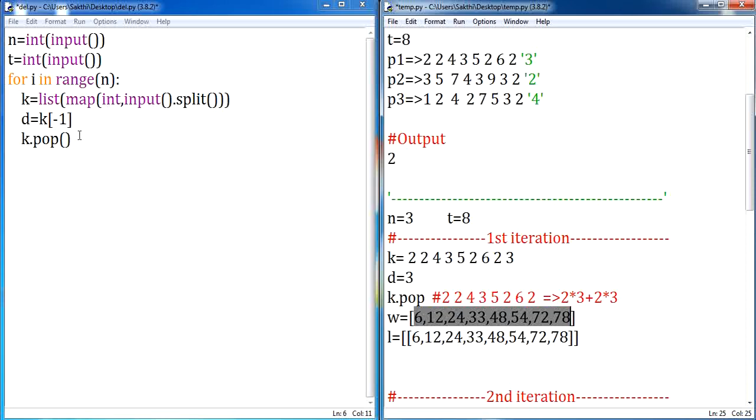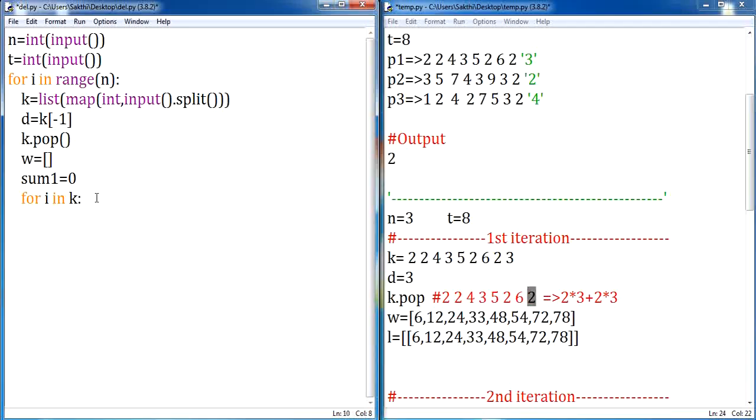Let me declare one more list here, w. This is for storing this calculated value. Now I'm going to calculate the value. For storing the summation result, let me declare one more variable called sum assign 0. Now let me have an iterator, for i in k. Here this k is the newly formed list after removing the distance they have given.